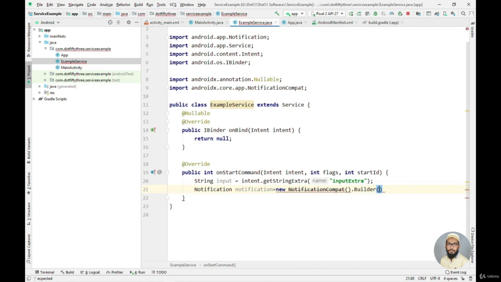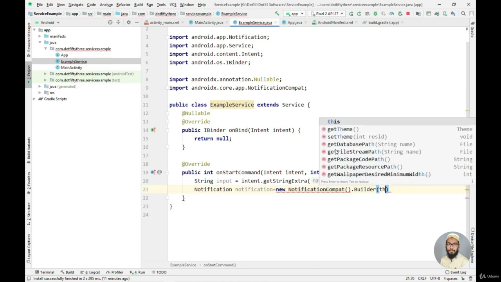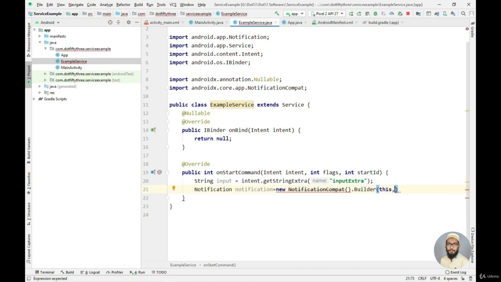Now this will take two parameters, so I will say this as a context, and then channel ID.